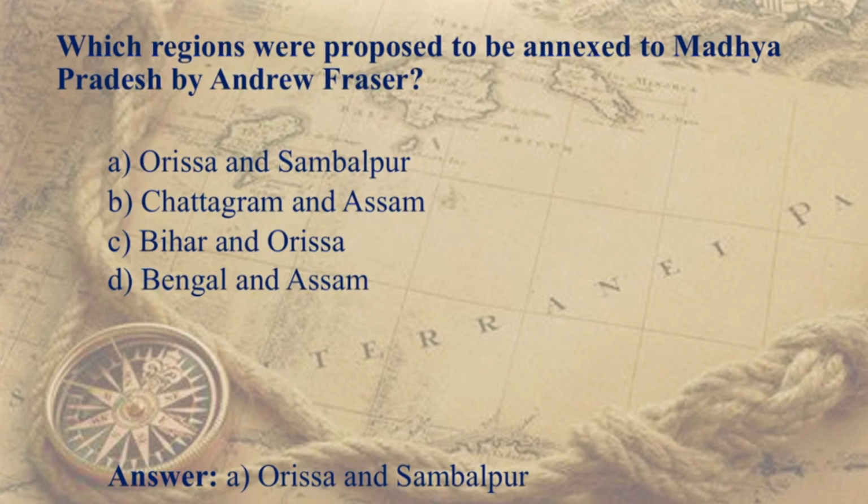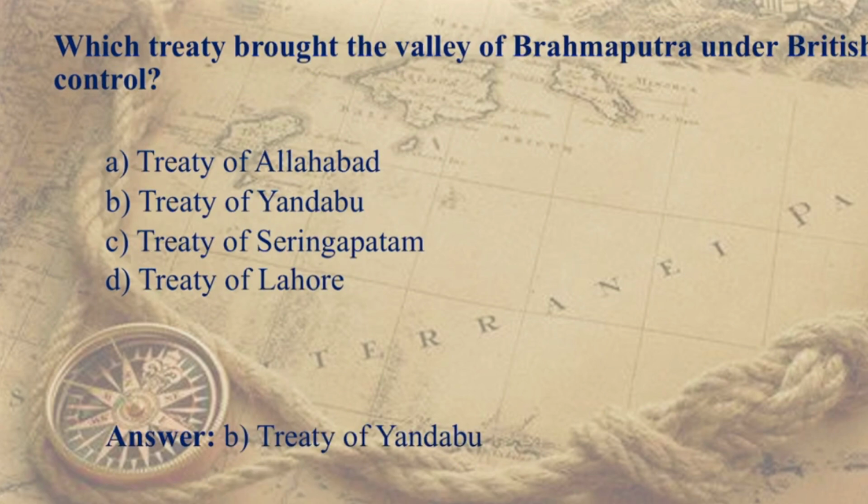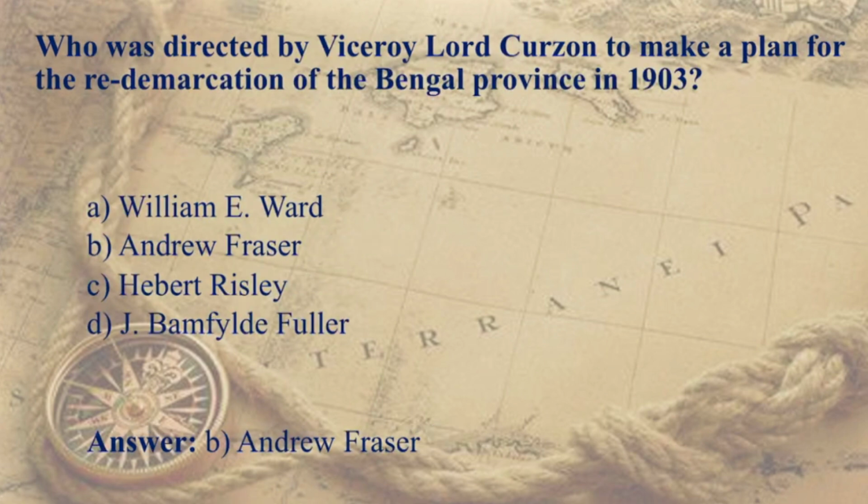Which regions were proposed to be annexed to Madhya Pradesh by Andrew Fraser? It was Odisha and Sambalpur. Which treaty brought the valley of Brahmaputra under British control? It is the Treaty of Yandabu, the treaty between the British and the Burmese after the end of the Anglo-Burmese War. Who was directed by Viceroy Lord Curzon to make a plan for the redemarcation of the Bengal province in 1903? It was Andrew Fraser.